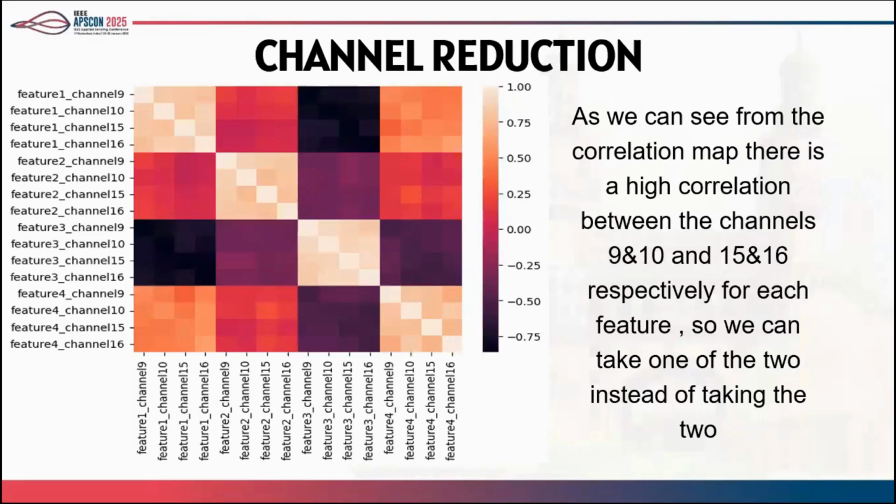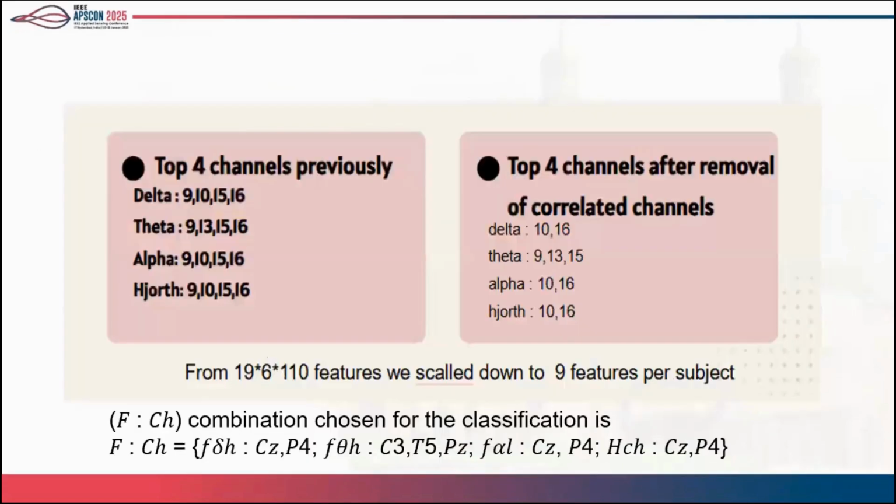Another thing which we did was calculating the correlation among channels. Say, for example, we have one feature. Channel 9 and channel 10, if you see, are highly correlated. Similarly, channel 15 and channel 16 are highly correlated. This is maybe because these channels lie in close proximity to each other, so their readings are quite similar. So out of 9 and 10 we considered only one, and out of 15 and 16 we considered only one. This finally brought the parameters down to 9 features per subject.